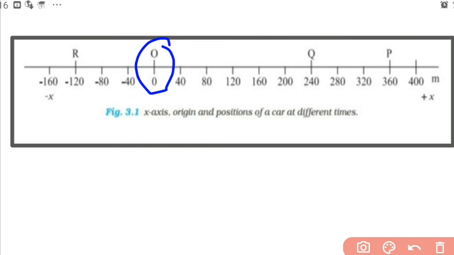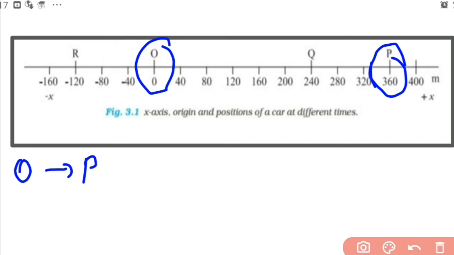Suppose we consider the motion of the car from O to P. Initial position is O and final position is P. P is at 360 meter, origin is at 0. For the motion from O to P, what is the path length or distance traveled?